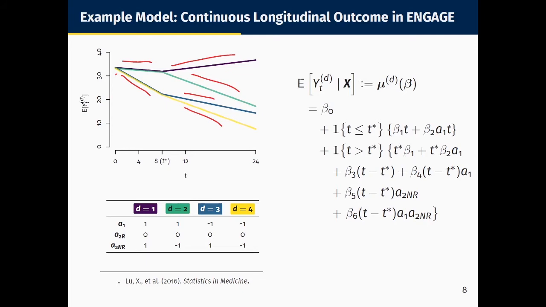Notice that we're only talking about four groups here, not six, because the model is marginal over engagement status, because these dynamic treatment regimens recommend treatment for both engagers and continued non-engagers. So remember that our primary aim that we're looking at here is a comparison of, say, this point on the purple line to this point on the blue line at week 24. So how do we fit this model?